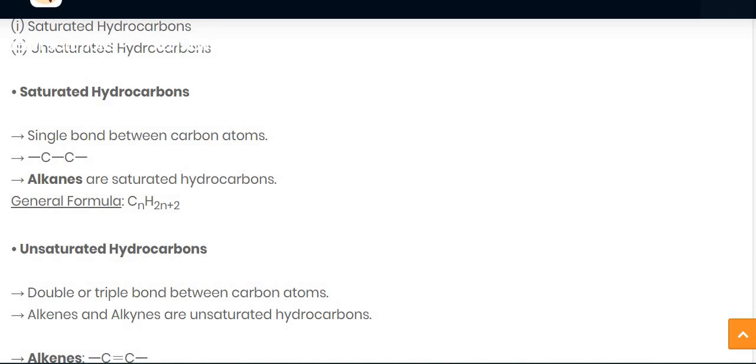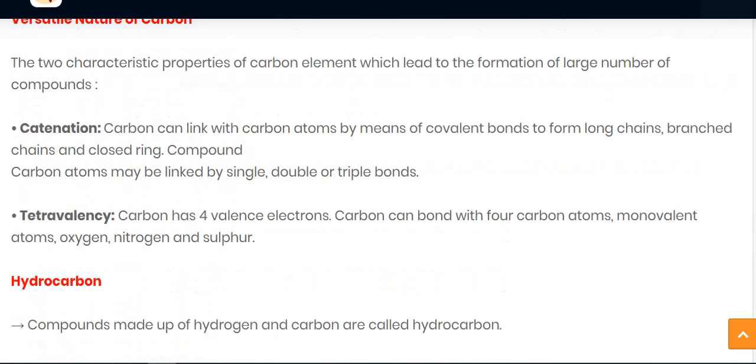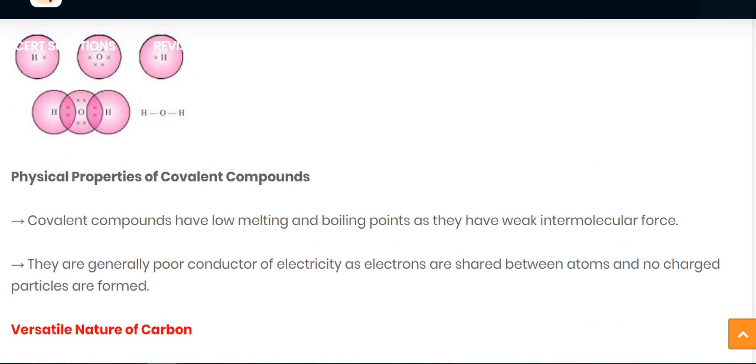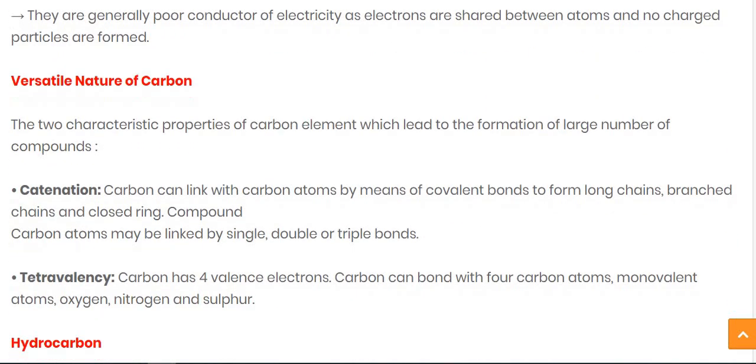Hello students, in the previous video we have seen the physical properties of covalent compounds. In that, two points: covalent compounds possess low melting and boiling points, and secondly, they are poor conductors of electricity.